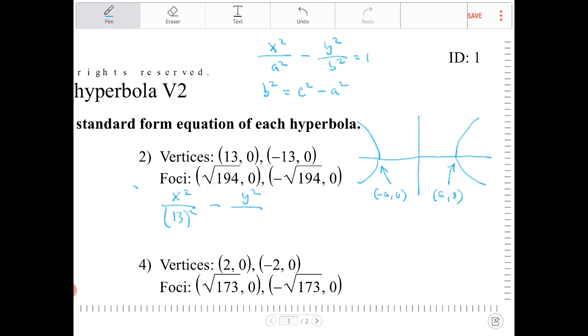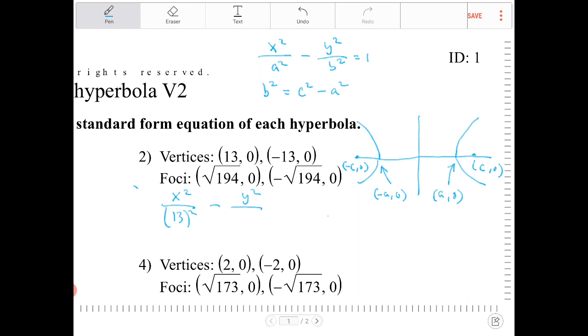Well, b squared is c squared minus a squared, and c is located over here, on the inside of the hyperbola. So this should be plus c, not minus c. Having this visual understanding of it, I can now figure out what b is, because c is equal to the square root of 194.